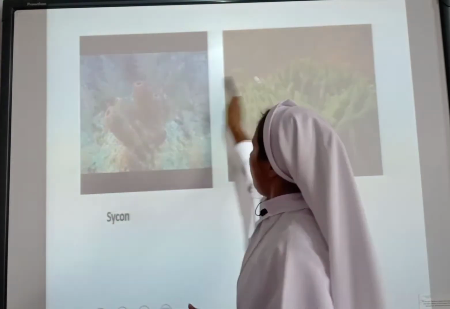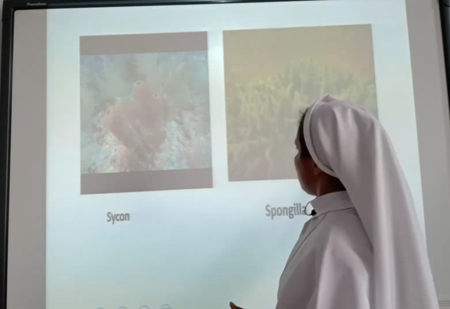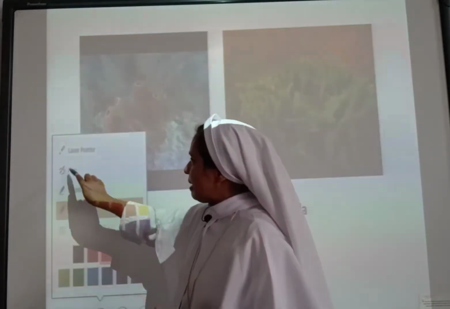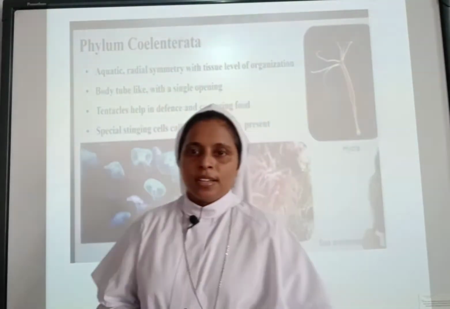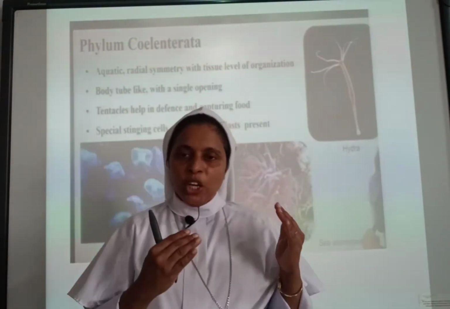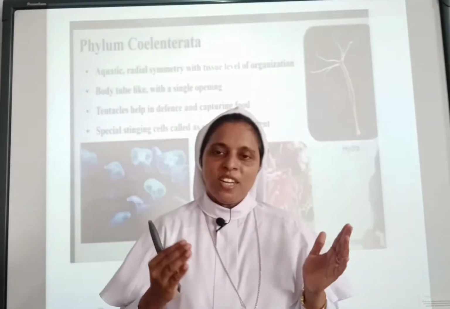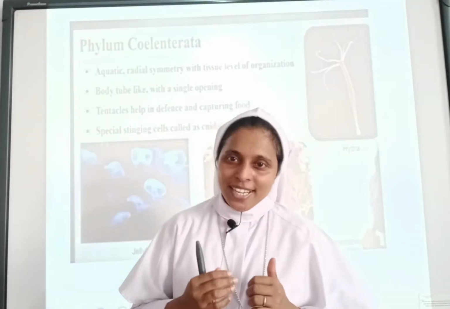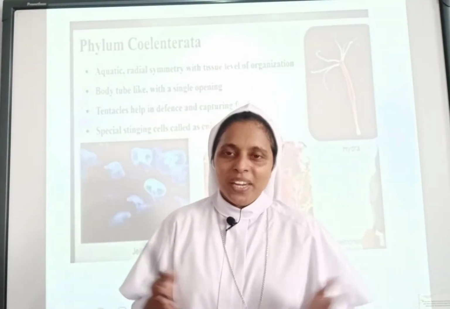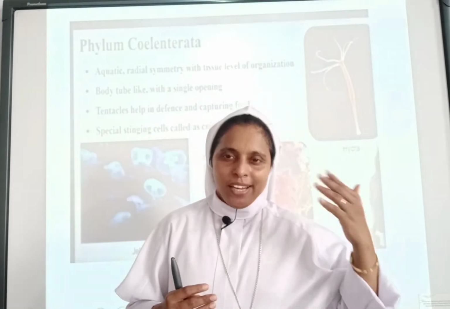So now let's move towards phylum Coelenterata. What are the peculiar features found in phylum Coelenterata? Let us see that. So are you ready? Let's take a deep breath, otherwise you will be feeling bored.